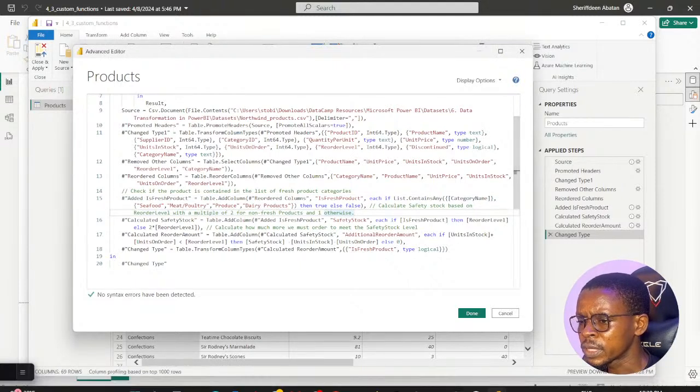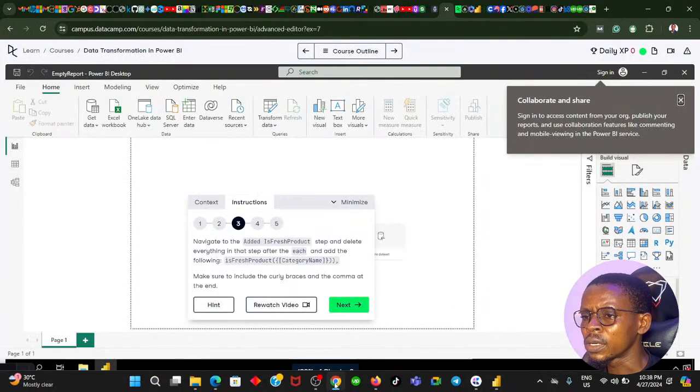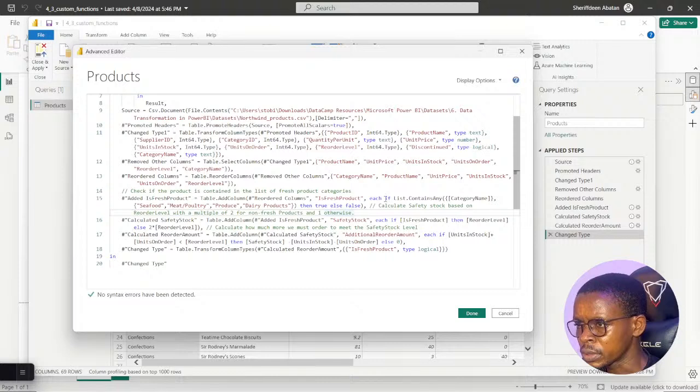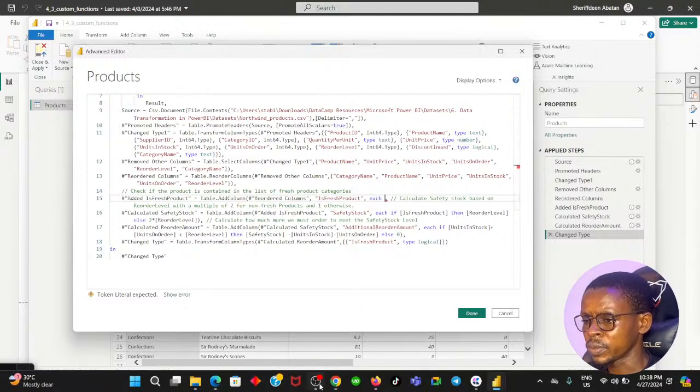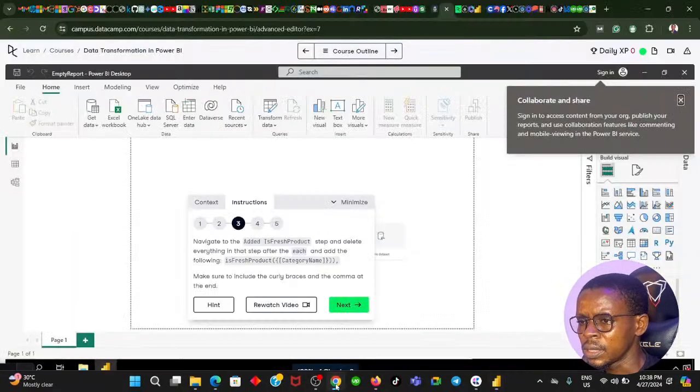So he said we should delete everything after each. Navigate to the added is fresh product step and delete everything in that step after the each. Okay, I think I have that copied. Let me just delete everything here after the each. Delete. Okay, and we have to add this is fresh products.